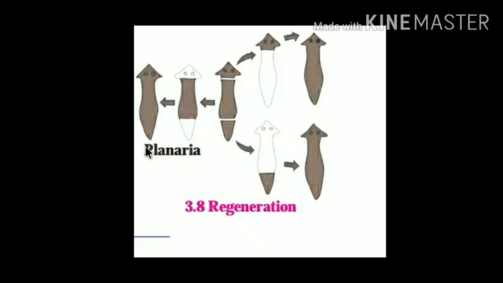However, under certain situations, the animal planaria breaks up its body into two parts, and thereafter each part regenerates the remaining part of the body, and thus two new planaria are formed. This is called regeneration.